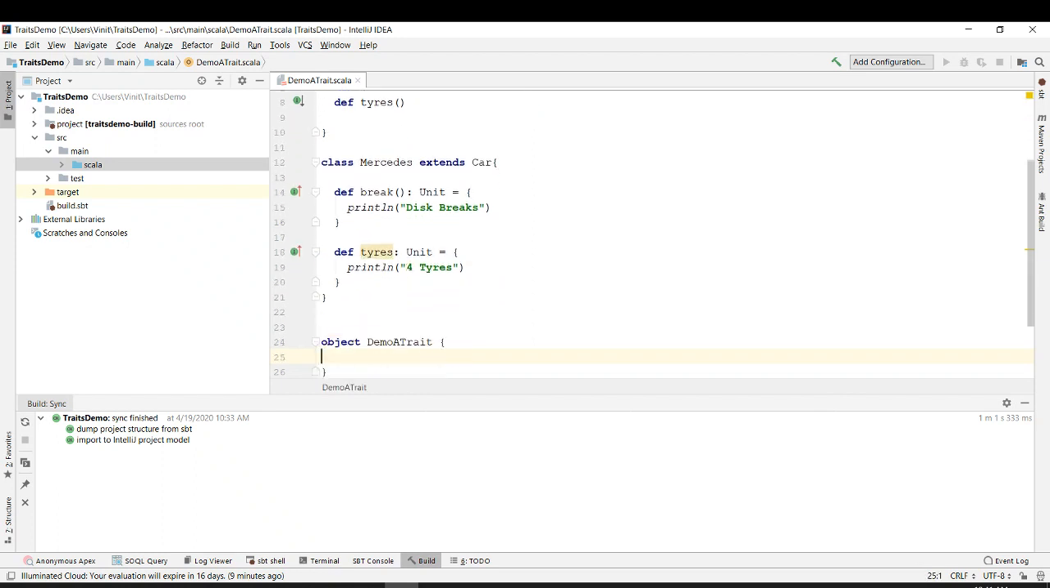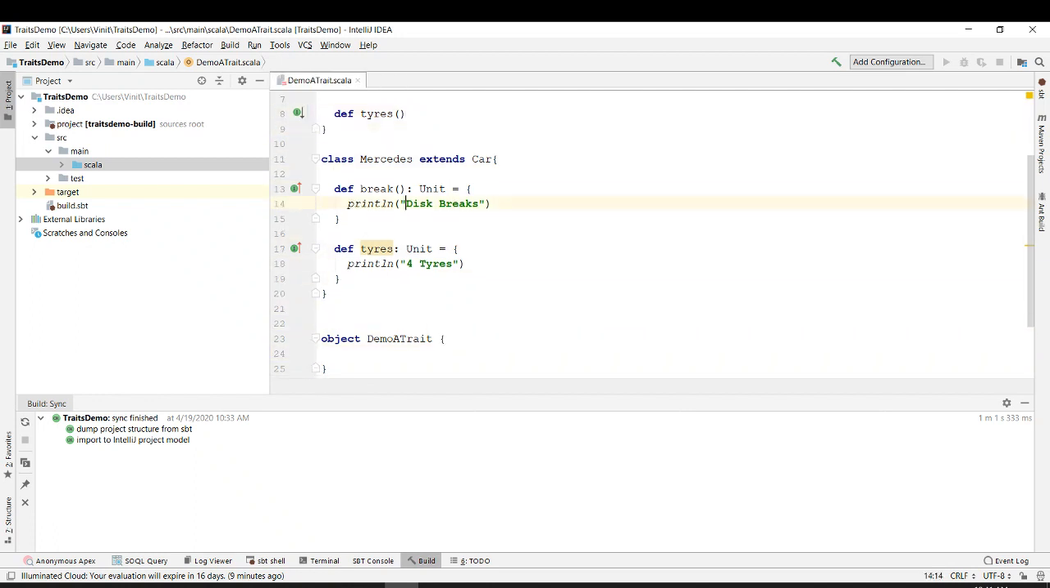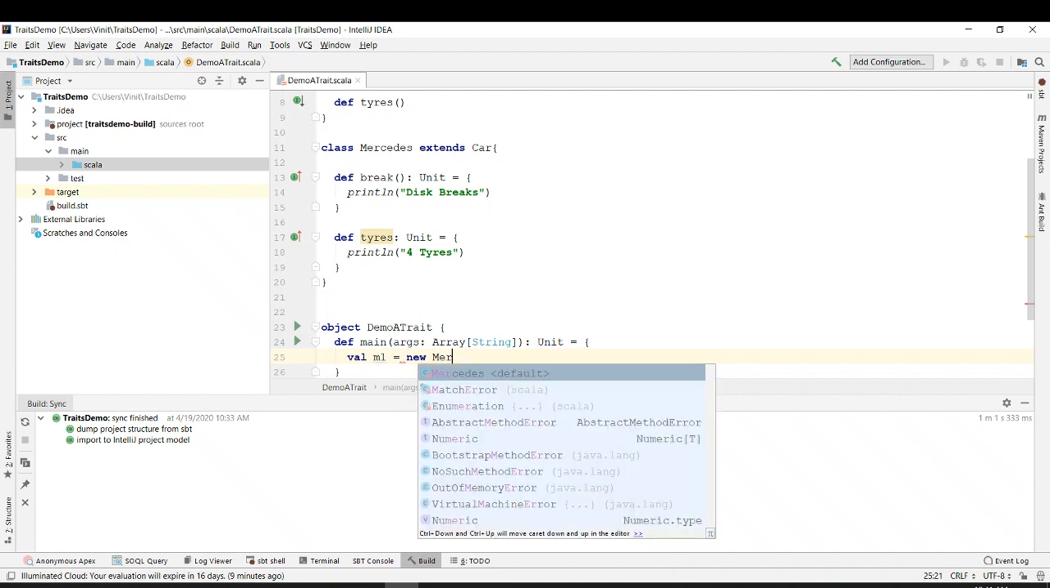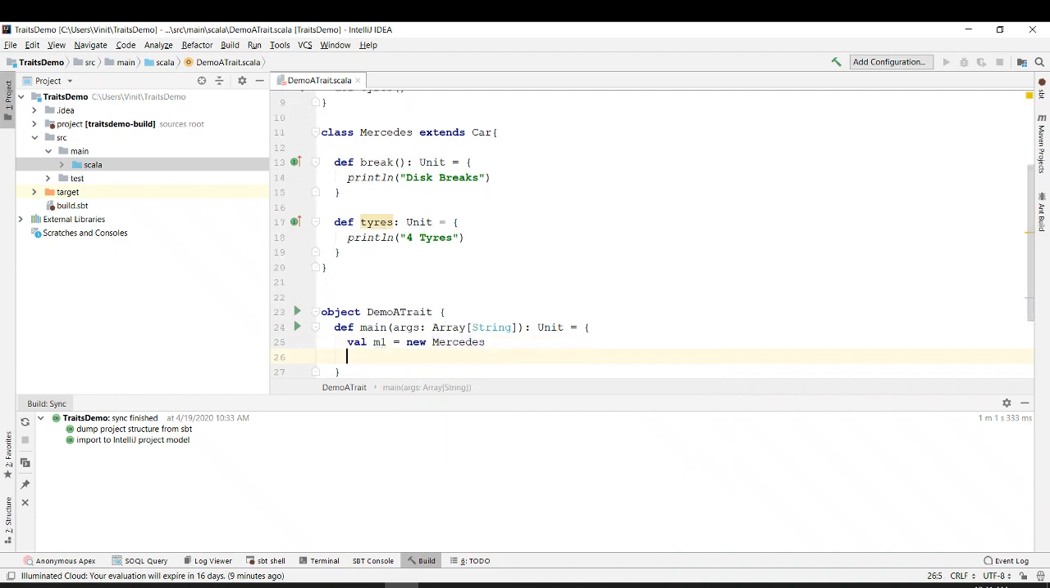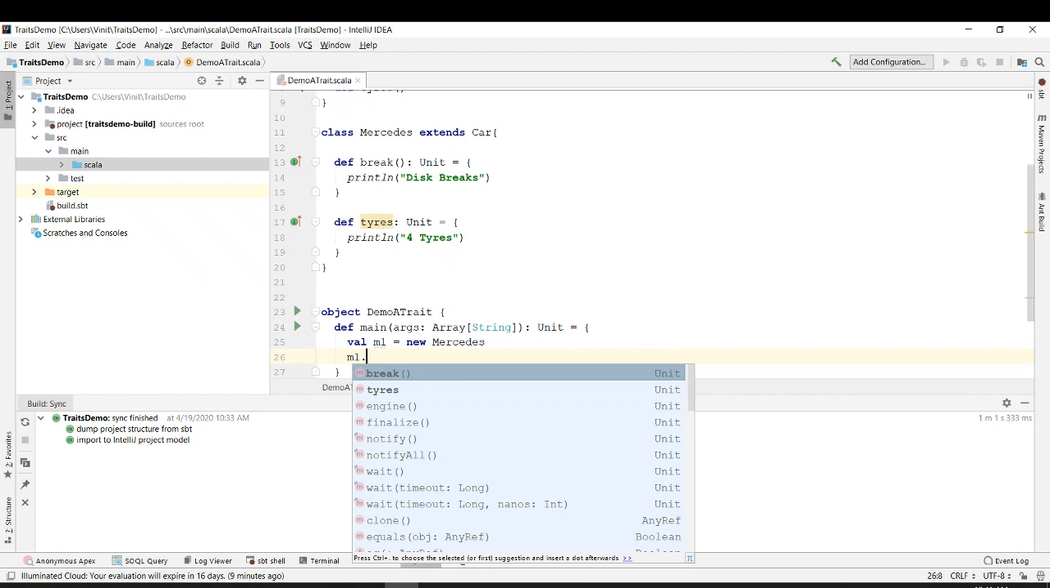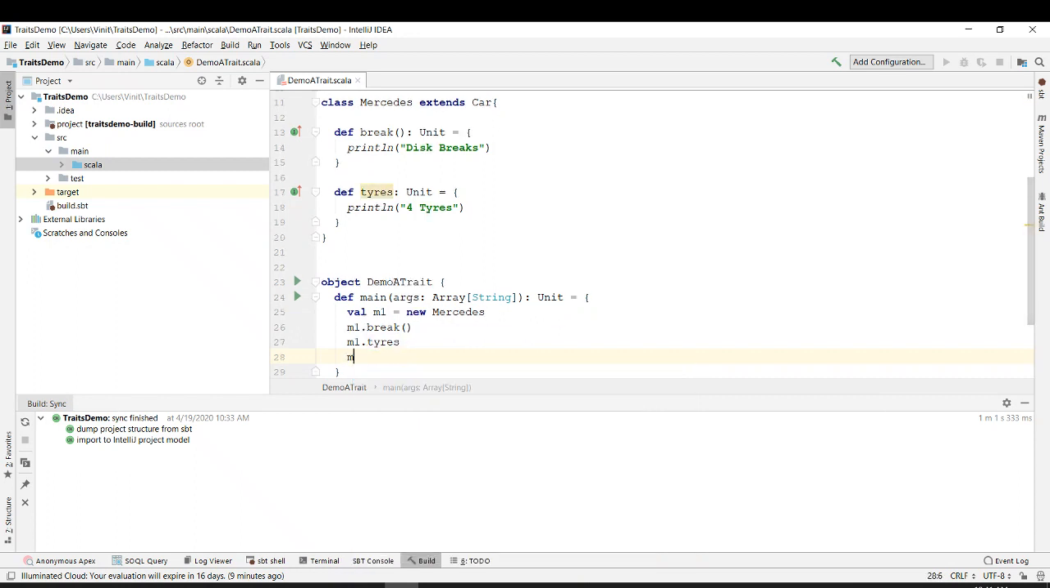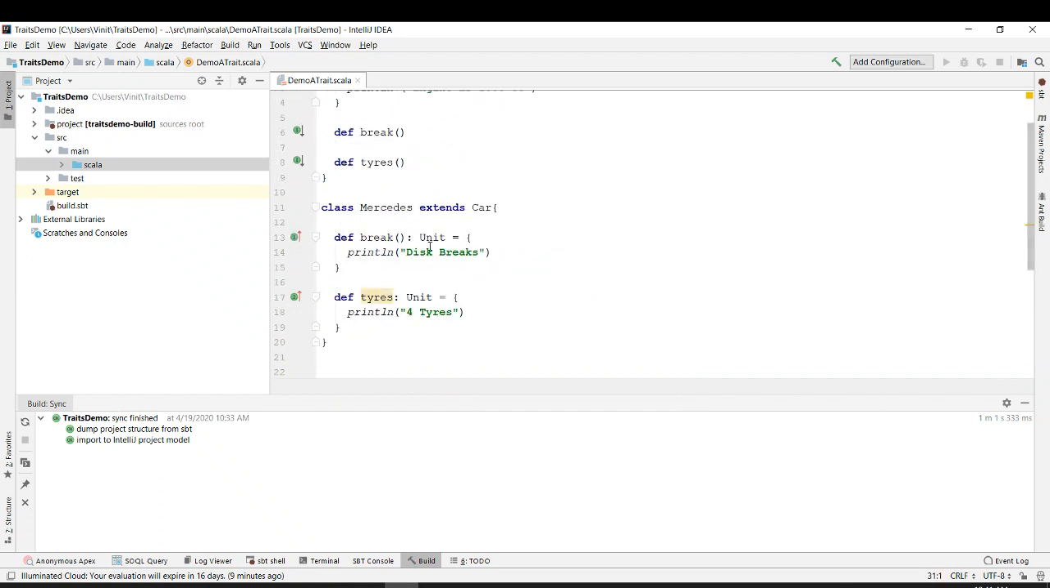Okay, and when I want to create an object for it, first I have to define a main function, control space enter. Then I define a val m1 is equal to new Mercedes. So I've created a new Mercedes, and I say m1.brake, m1.tires, and m1.engine. Okay, so just have a look over here.